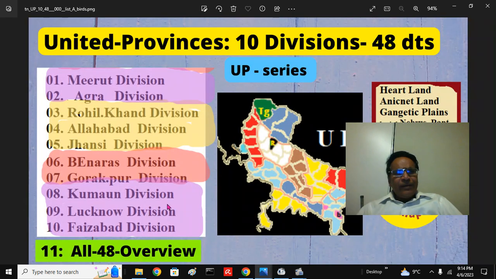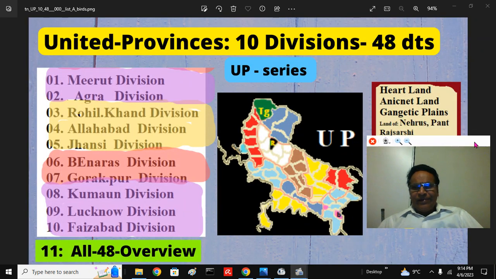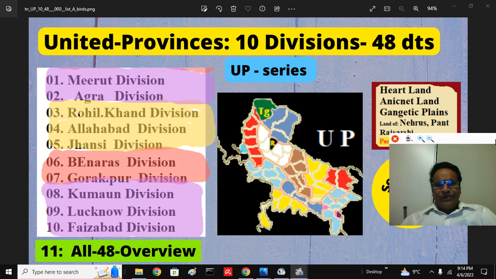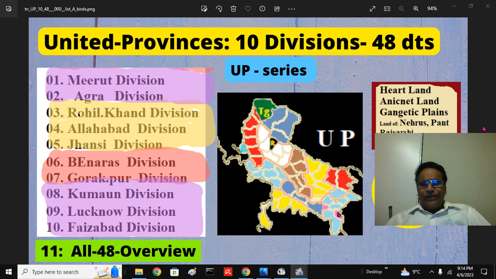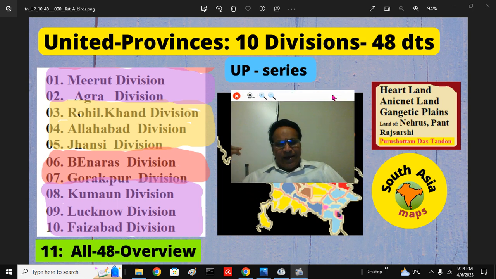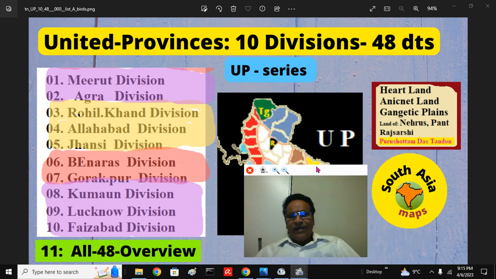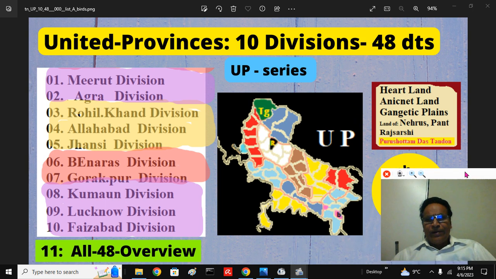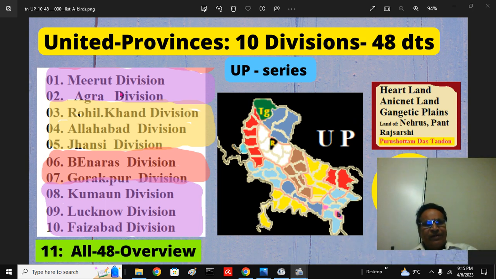And this is our United Provinces series, and United Provinces here. These different colors show the different political divisions, 10 that we'll see in the other map. And if you miss it here, this is South Asia Maps, our logo. In the UP series, we have already completed 10 divisions. Part 11, that is the present discussion, is all 48 districts, 10 political divisions.